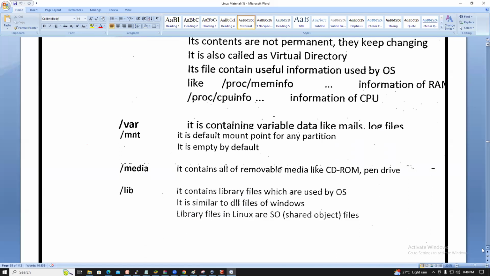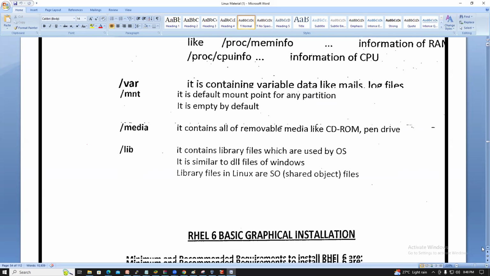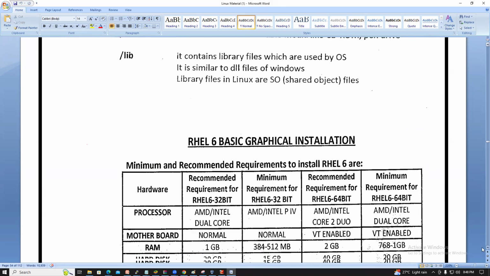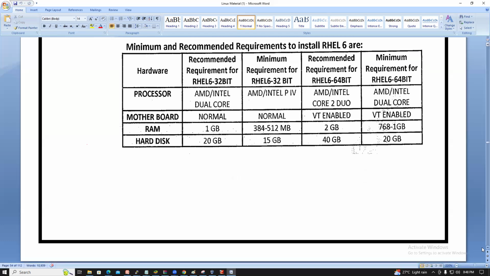Var contains the variable data like mail and logs, all the log information. MNT is the default mount point for any partition, empty by default. Media contains all the removable media like CD-ROM, DVD-ROM. Now you understood, right? So this is our Linux file system hierarchy.